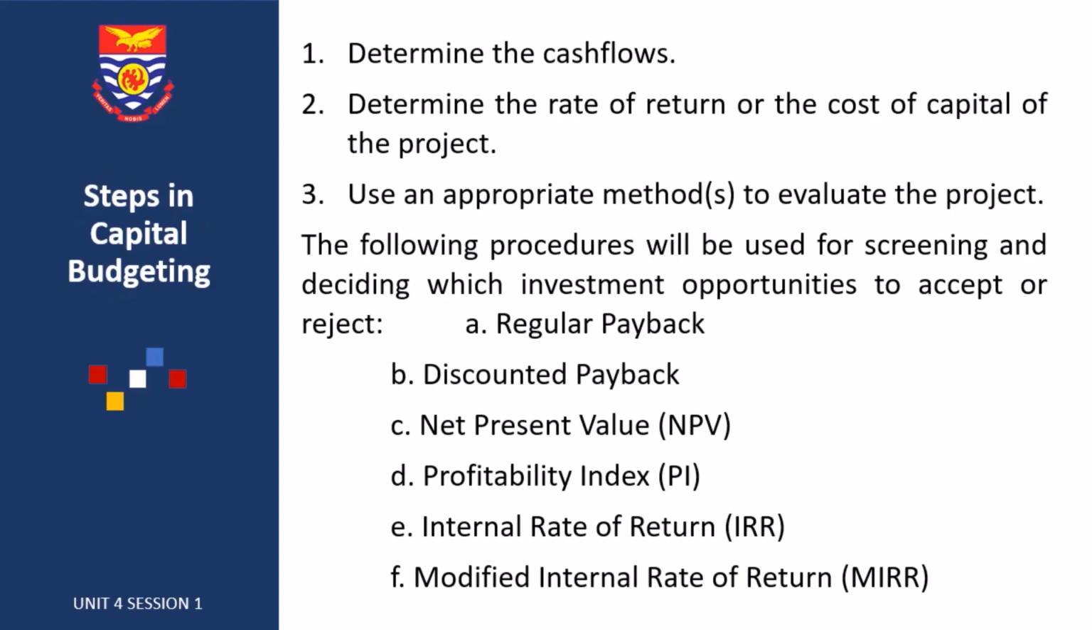All right. So what are the steps involved in capital budgeting? These are the various steps involved in capital budgeting decisions. First of all, you have to determine the cash flows involved in each project that you are trying to embark on, both the cash inflows and the cash outflows that will be needed. Two, you have to determine the rate of return or the cost of capital of the project. Then you evaluate the project based on the appropriate methods. That is what we will be looking at in our subsequent sections, the various methods involved in evaluating projects or project selection.